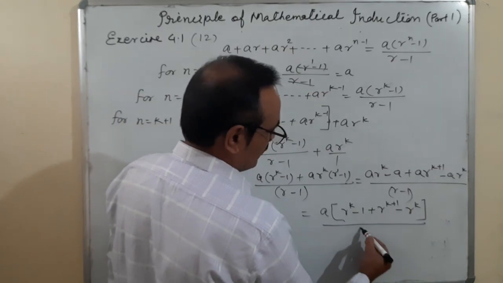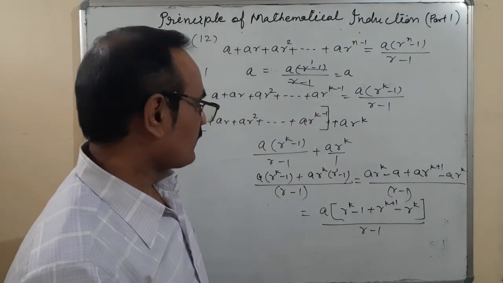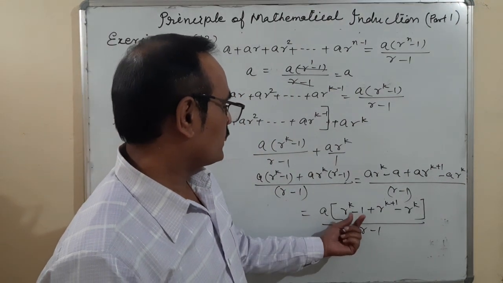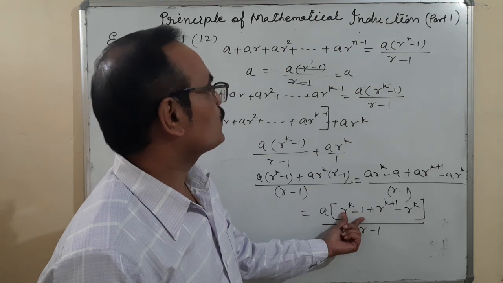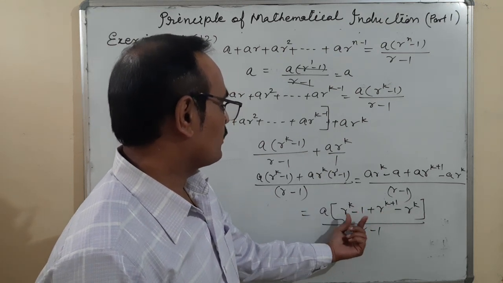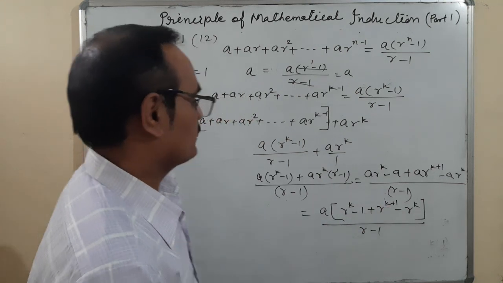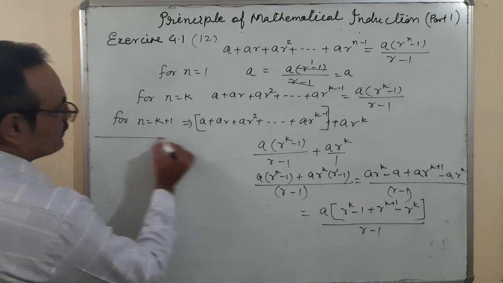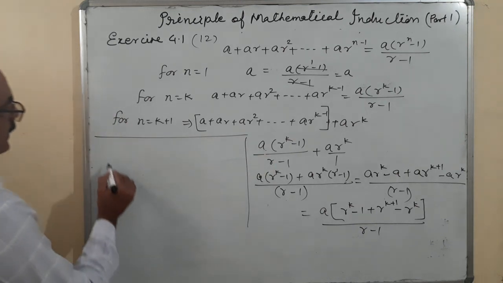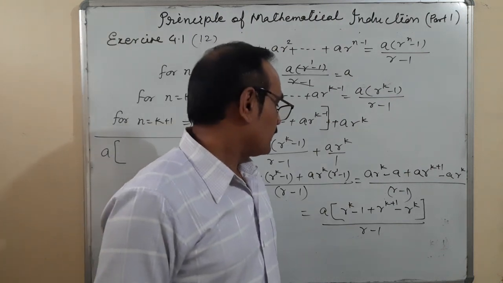Upon r minus 1. Okay, we can do one thing: r to the power k minus 1, because r to the power k plus 1 we want, so no problem. r to the power k minus 1 is kept here and one term is here. Then what happens, see, A outside here.